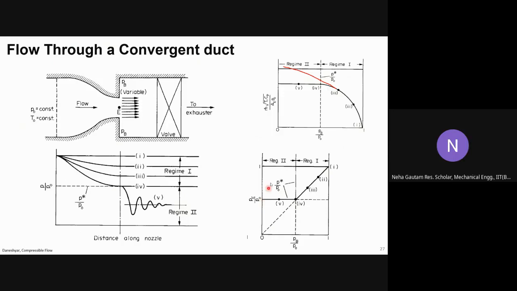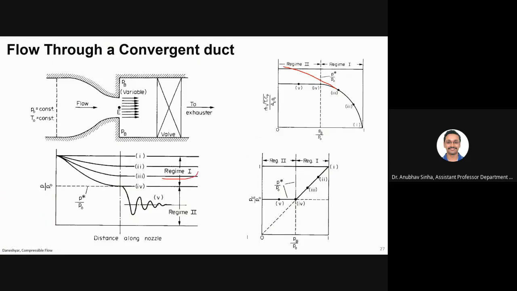Yes, sir. So for this flow, what is the Mach number? Can it be anything or something specific? For this flow, the Mach number is subsonic. When this type of discontinuity happens, let us say there is a shock, the Mach number at this point will reach Mach equal to 1. If it tries to go beyond that, because of the shock it will come down and we will again have subsonic flow.